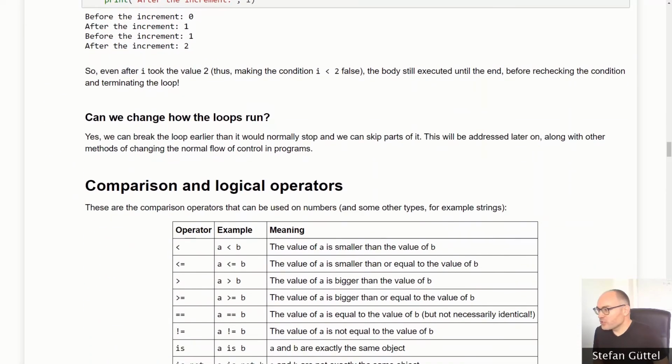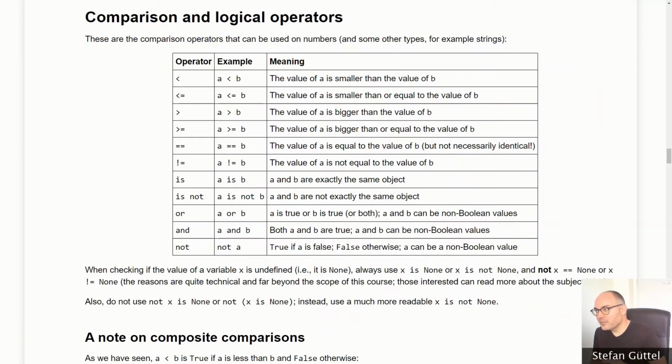Can we change how loops run? Yes, indeed, we can actually continue loops and we can break them, but we will learn about this later when we talk about control flow in more detail. It is now time to talk about comparison and logical operators, because these are the ones we use when we define while loops, but we might also use them in other parts of our code.